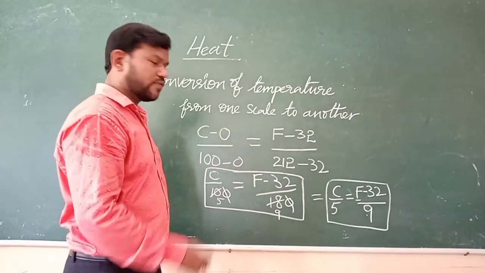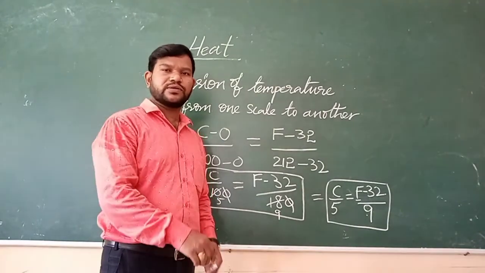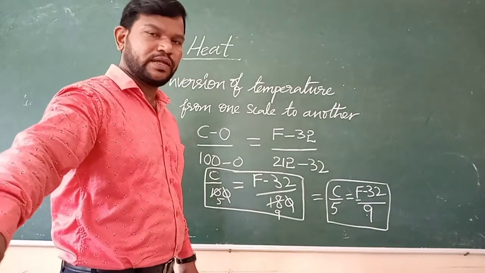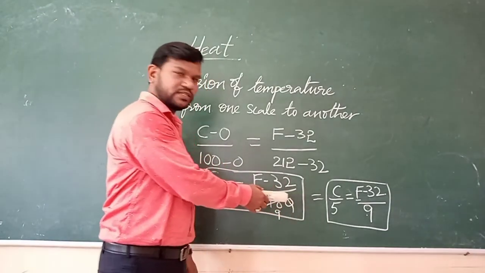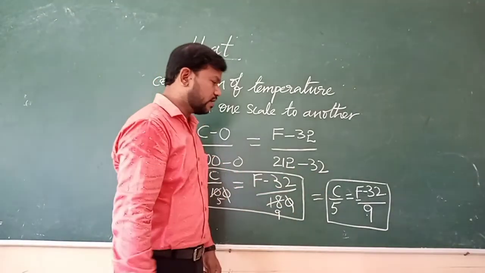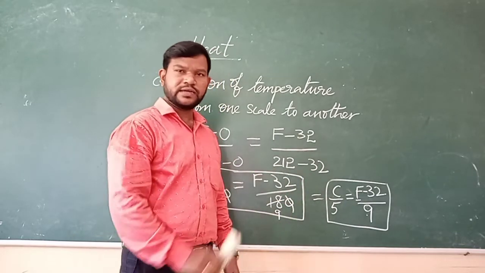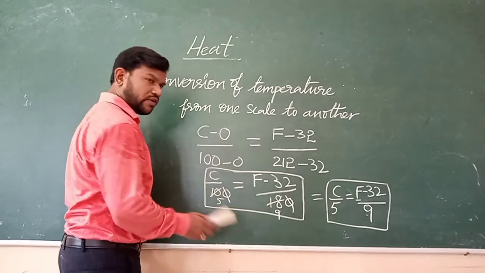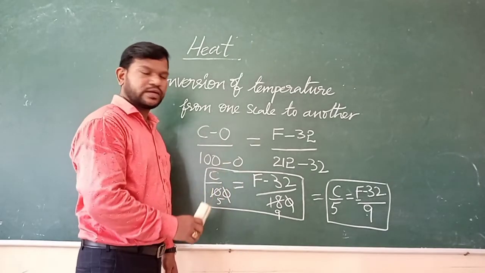And students, one more simple formula for conversion of temperature from Celsius scale to Kelvin scale. Please observe the formula. The formula of conversion from Celsius scale to Fahrenheit scale is C by 5 is equal to F minus 32 by 9. Now I am going to write the conversion of Celsius scale to Kelvin scale.